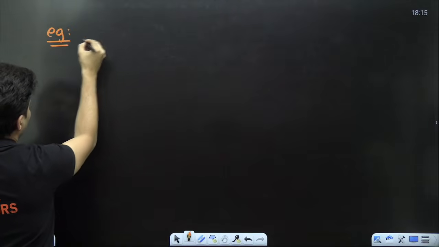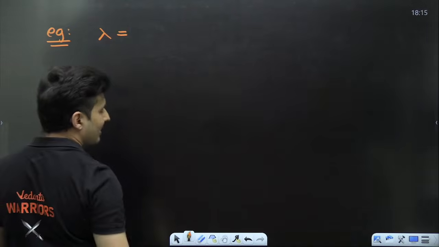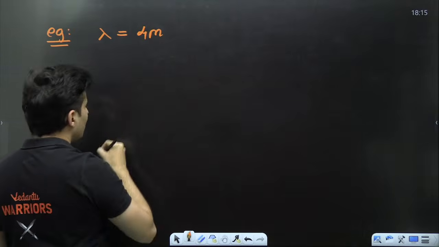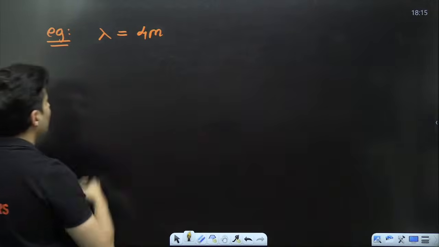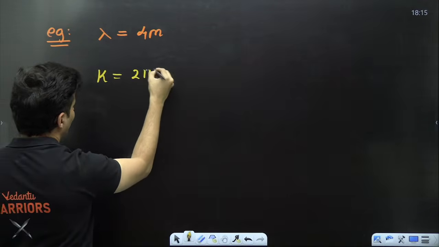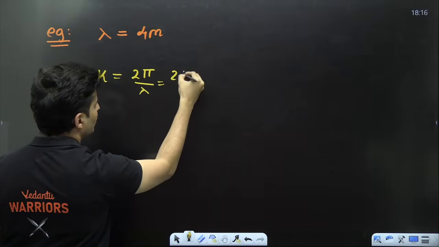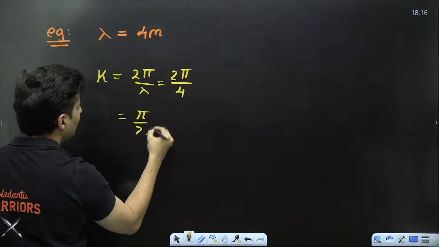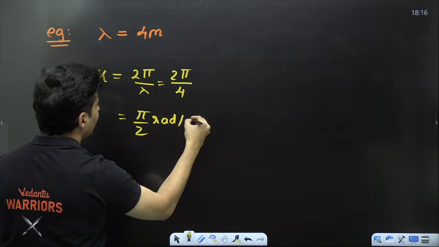Imagine if I tell you the wavelength of something is 4 meters. Then what will be the value of K? The value of K will be 2 pi divided by lambda, which means 2 pi divided by 4, which is pi by 2 radians per meter.